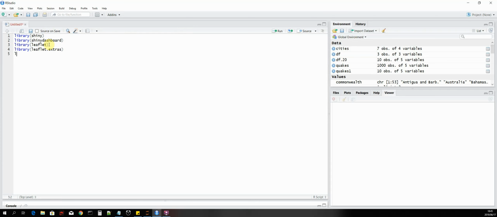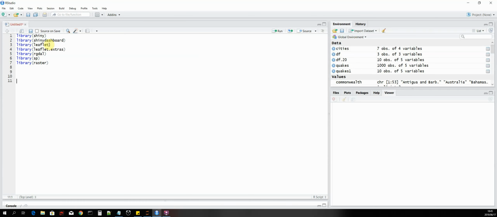And then we import RGDAL. And then we import SP. And then we import library raster.